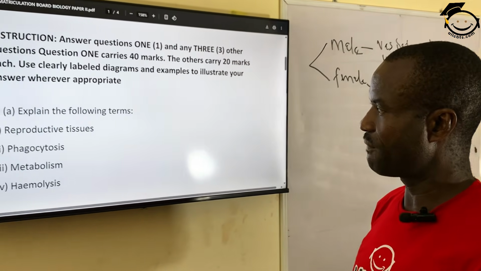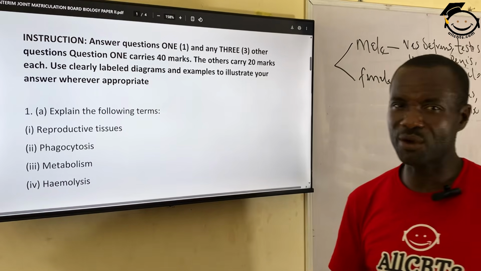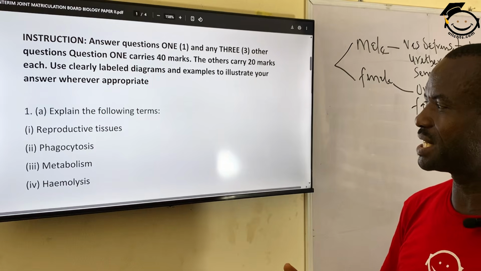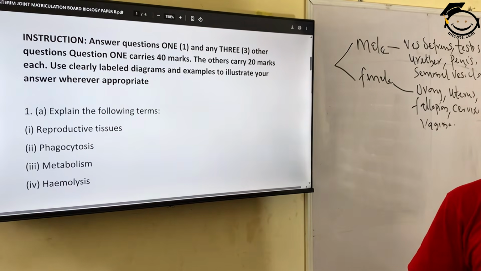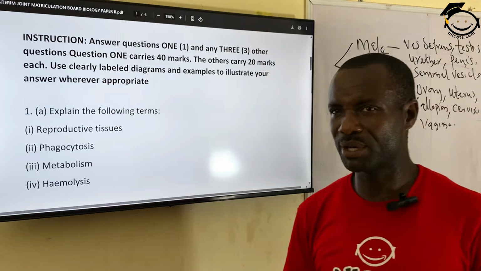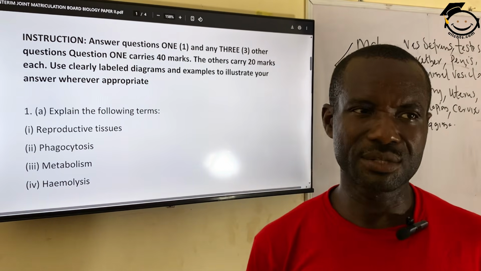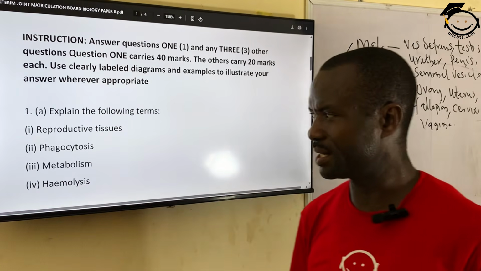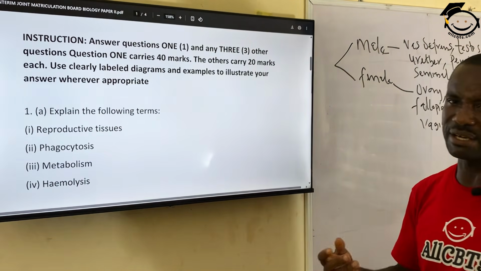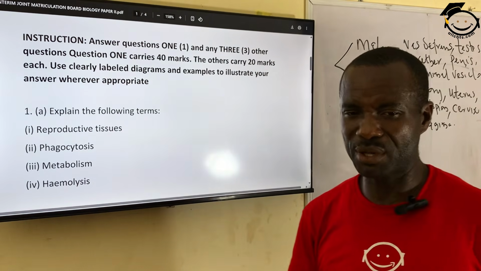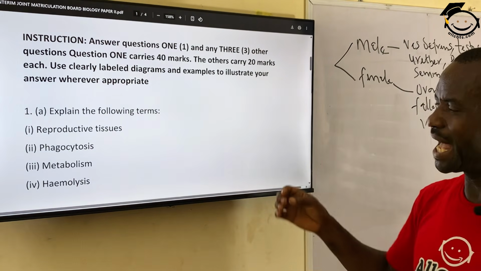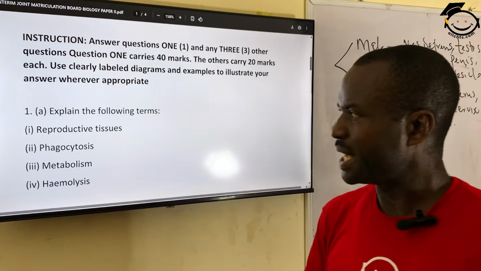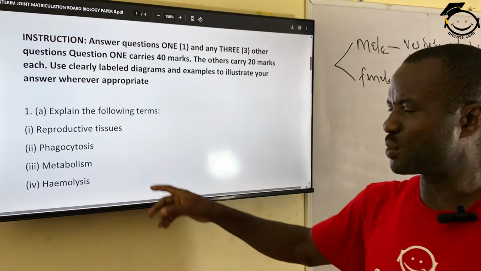Number B, phagocytosis. When we say phagocytosis, this is the process by which cells are able to engulf foreign materials in the body. What do we mean by foreign material? Those are materials that are harmful to the body. For instance, bacteria can be harmful to the body, or the breaking down of red blood cells can be injurious to the body. So for the cells to take off this foreign material from the body, they have to undergo a process called phagocytosis.